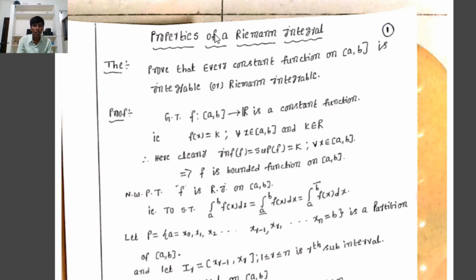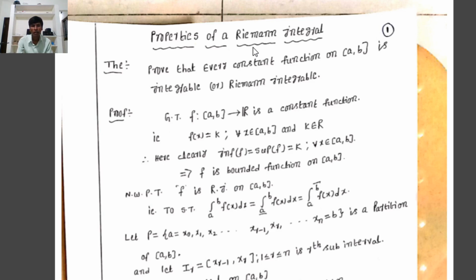Lower Riemann integration is denoted by L of f, or integration from a lower bar to b of f of x dx, equal to the supremum of the set of all lower Riemann sums. Similarly, upper Riemann integration is denoted by U of f, or integration from a to b bar of f of x dx. It is equal to the infimum of the set of all upper Riemann sums.